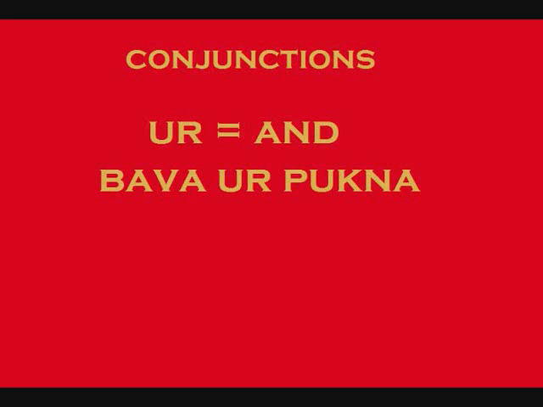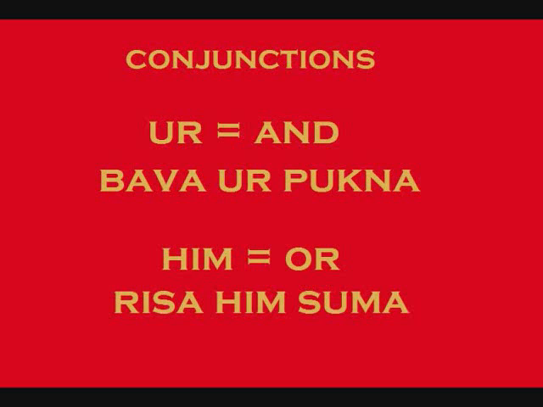Another integral part of speech is the conjunction. Conjunctions are words used to connect words, phrases, and whole sentences. The simplest of these is ur, which means "and." For example, bava ur pukna means "a cat and a dog." There is also him, which means "or." For example, risa him suma means "a man or a woman."